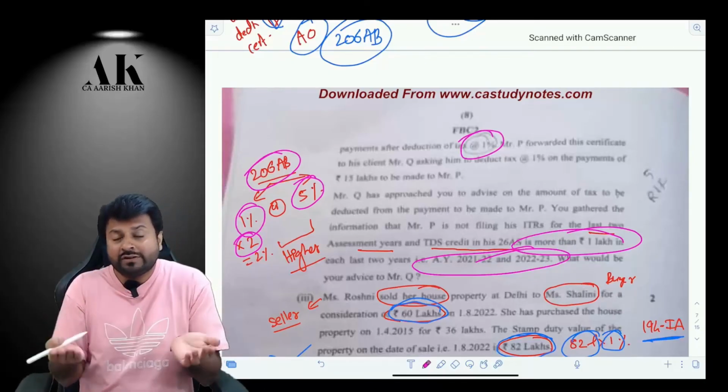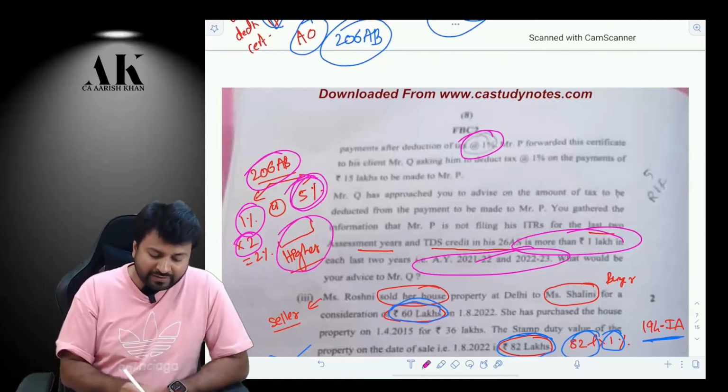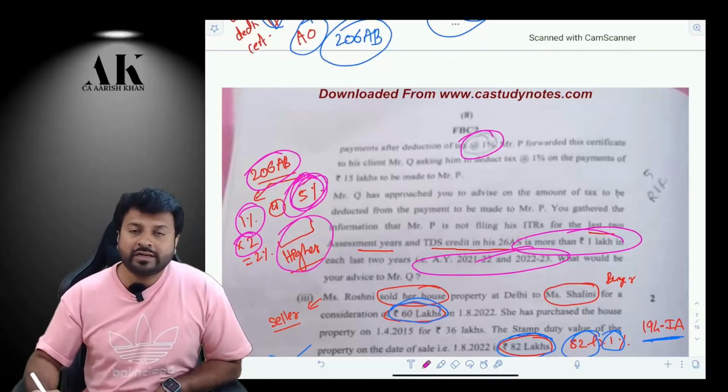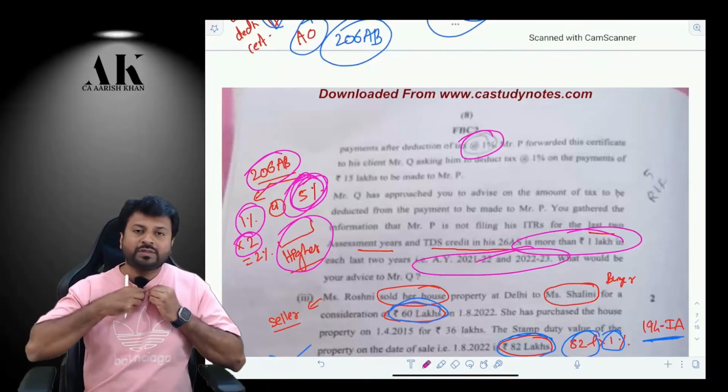So what is twice of 1%? It is 2%, compared with 5%, whichever is higher, and therefore the answer will be 5%. So we are supposed to deduct TDS at the rate of how much percentage over here? At the rate of 5%. Is it clear to all of you? I hope it is clear to all.